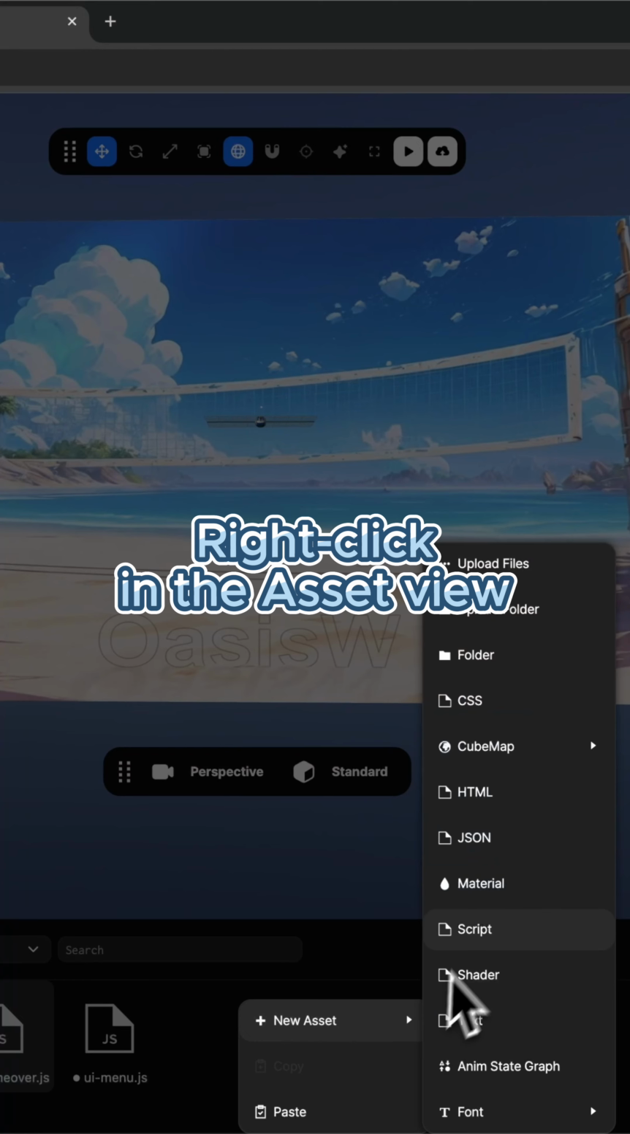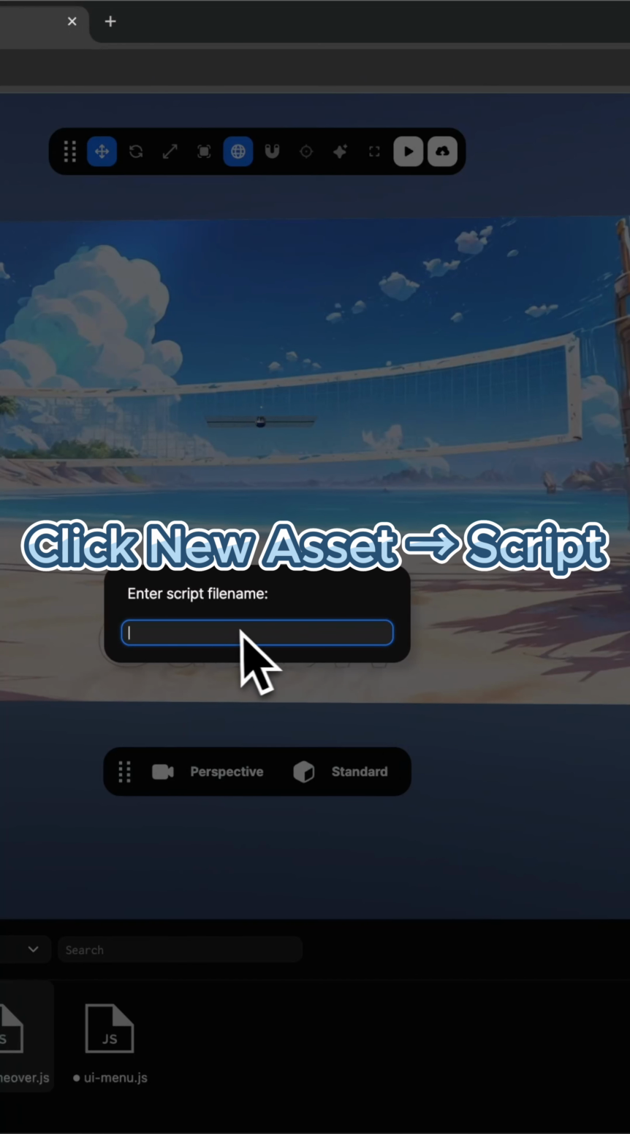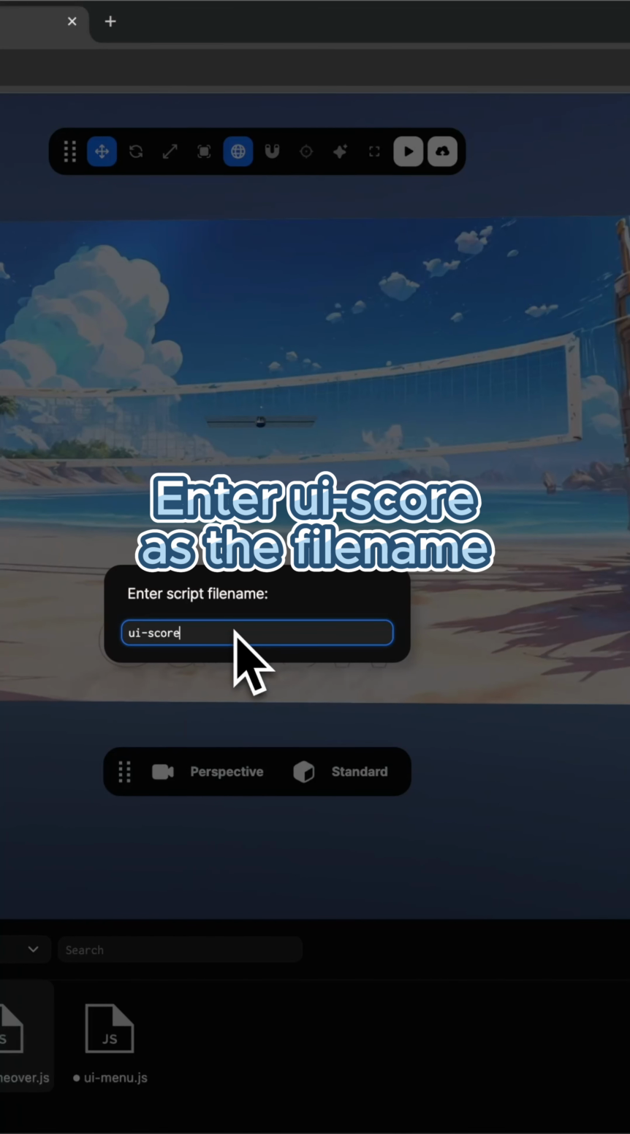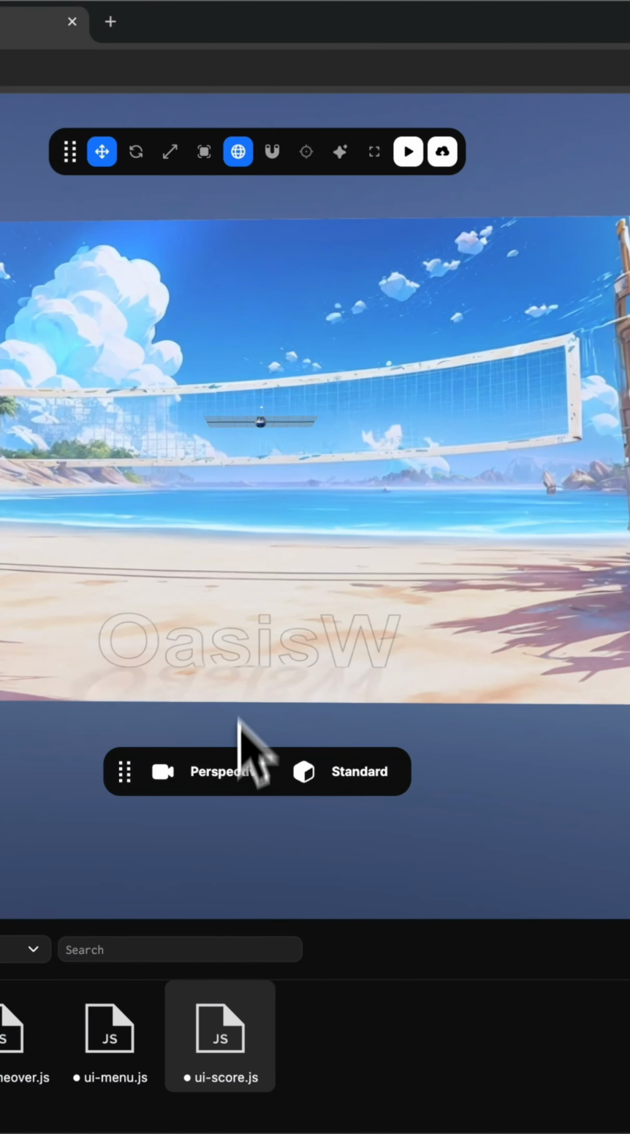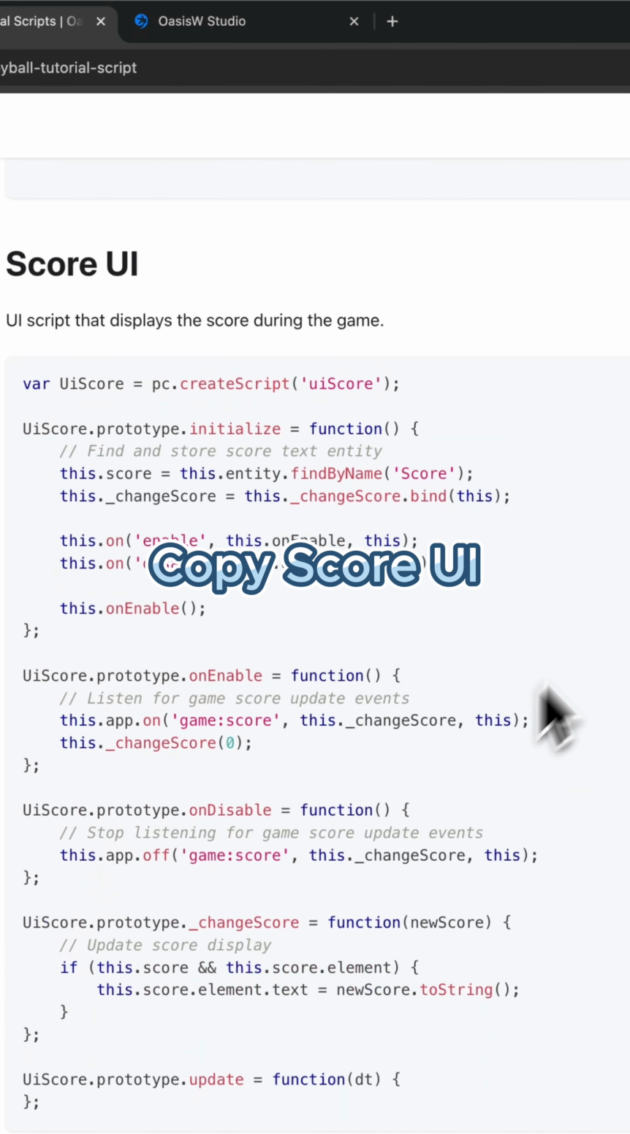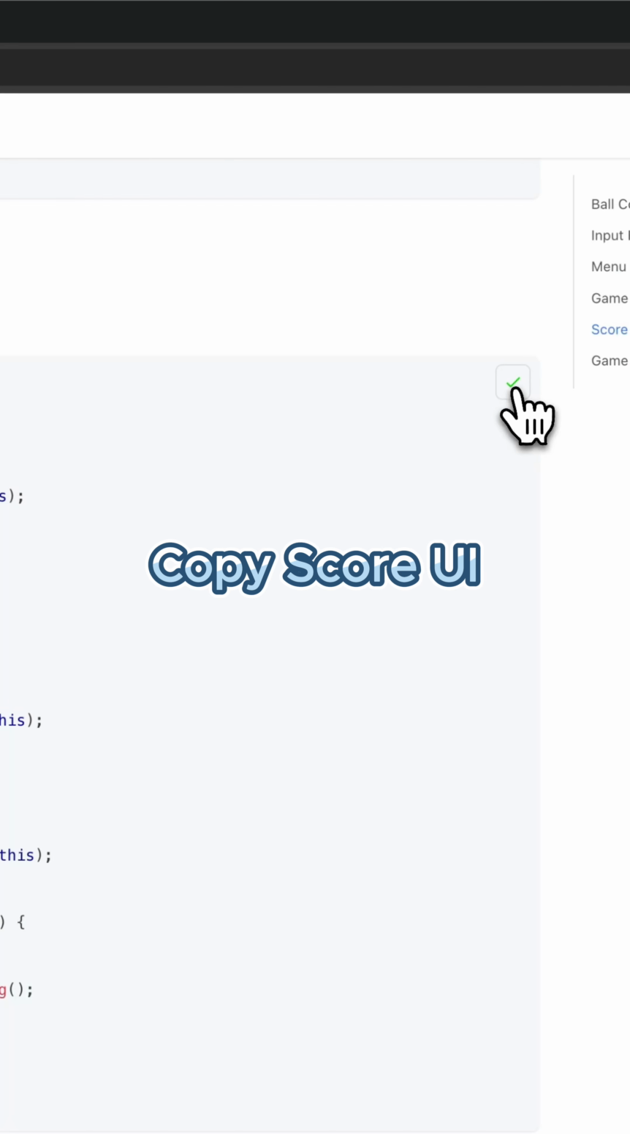Right-click in the Asset view. Click New Asset Script. Enter UI score as the file name. Double-click uiscore.js. Go to the OasisW volleyball tutorial scripts. Copy score UI.